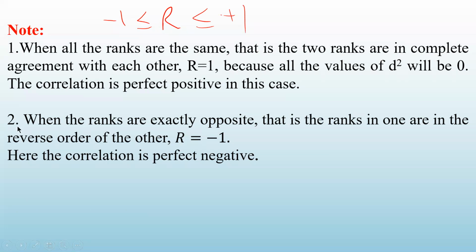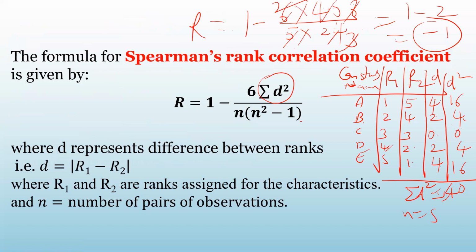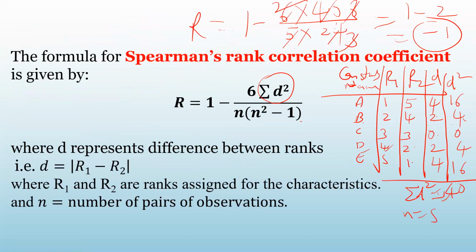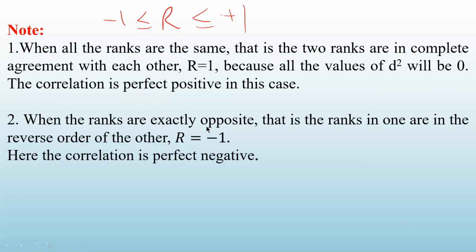Similarly, the second note: when the ranks are exactly opposite, which is what we saw here. So when the ranks are exactly opposite, that is, the ranks in one are in the reverse order of the other, then R will be minus 1. And here we say that the correlation is perfect negative. Okay.